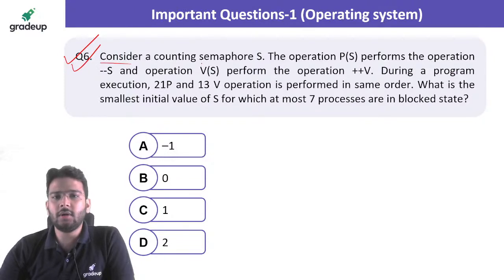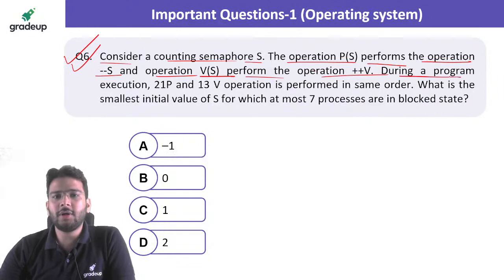Consider a counting semaphore S. The operation P of S performs the operation minus minus S. That means P of S is the wait operation. So basically the wait operation decrements the value of the counting semaphore. Operation V of S performs the operation plus plus S. That means your signal operation increments the value by 1.